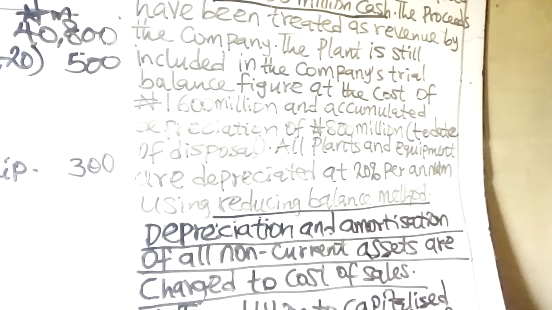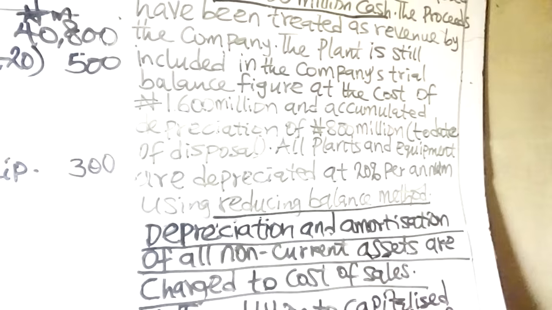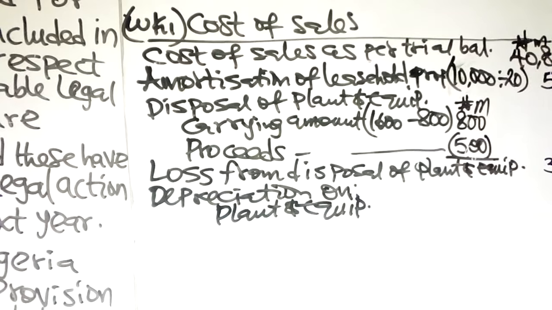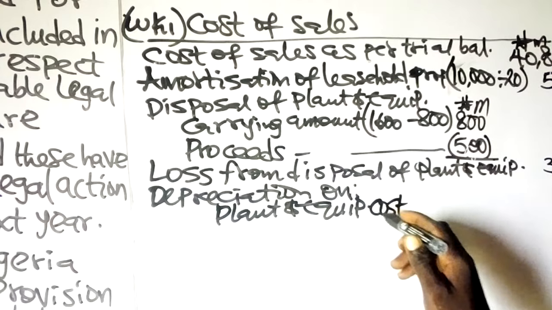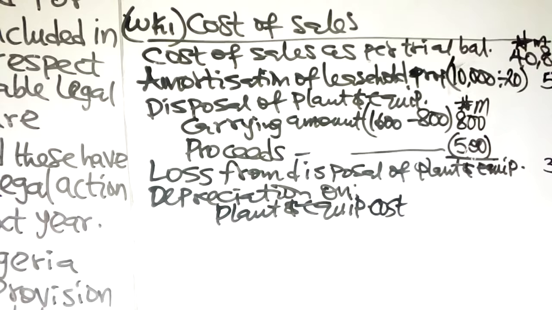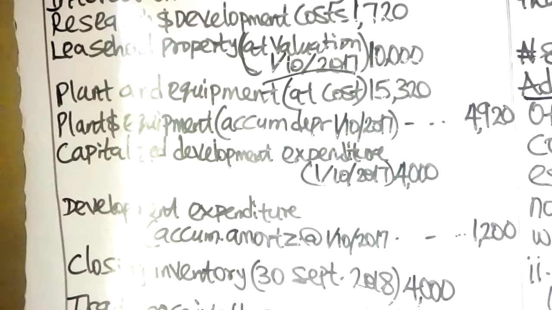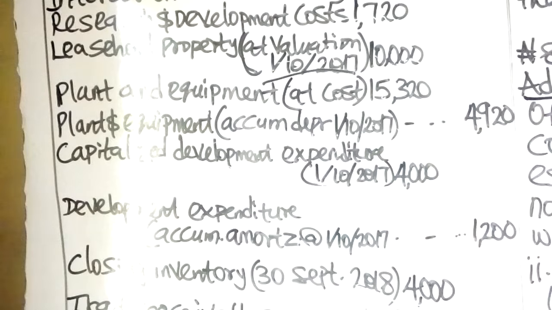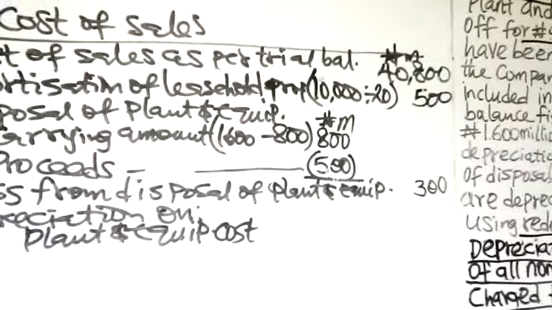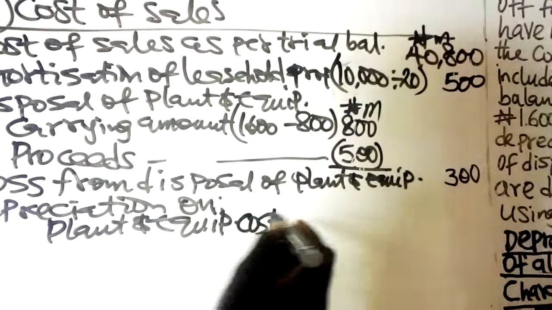Under reducing balance method, depreciation will be calculated on the carrying amount. Now, to get the carrying amount, you have the cost less accumulated depreciation. But how much is the cost of plant and equipment? Then you go through the trial balance to find out the cost. Plant and equipment at cost 15,320. That is the cost.